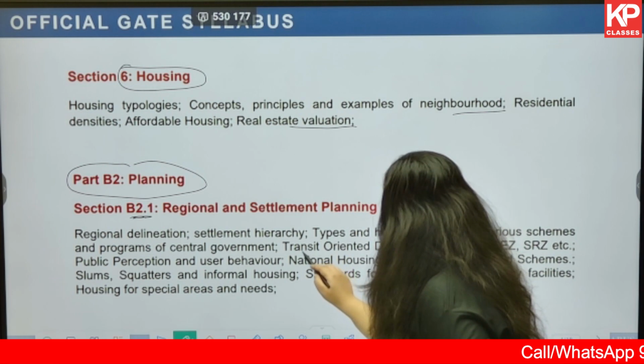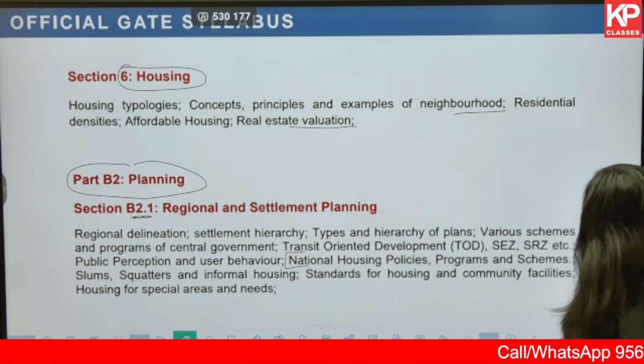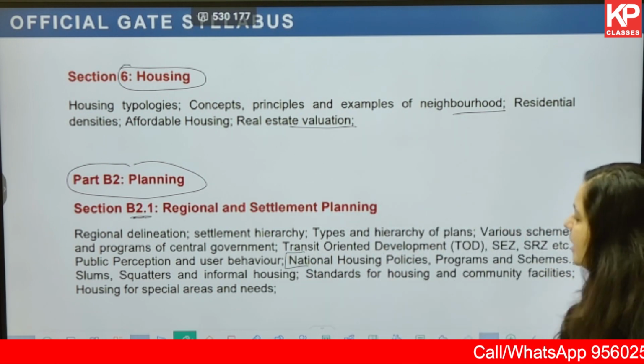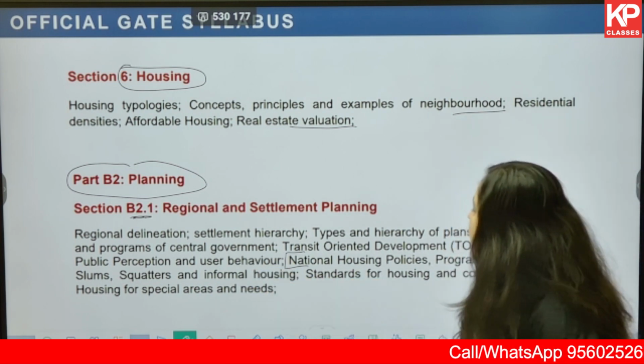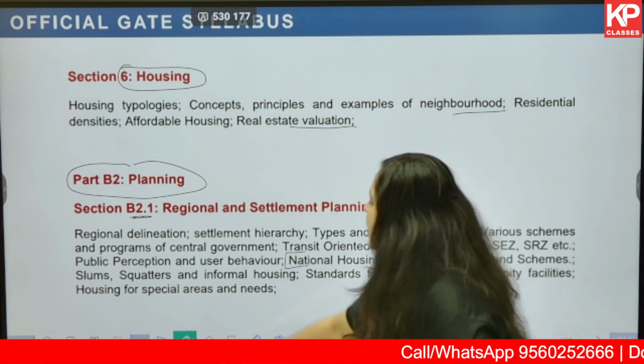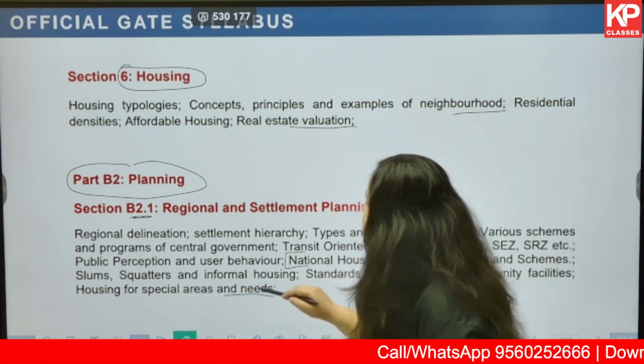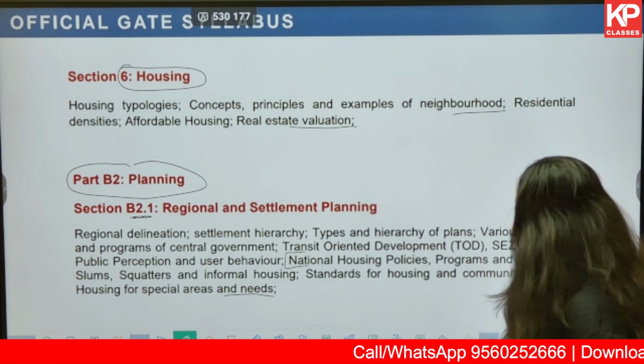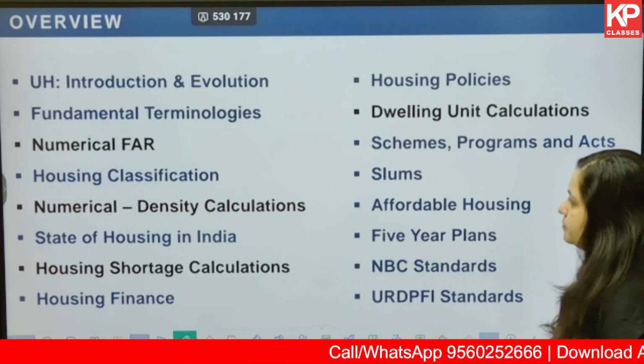It covers national housing policies, programs and schemes, slums, squatters and informal housing, standards of housing and community facilities, and housing for special areas and needs. This entire part we will be covering together.